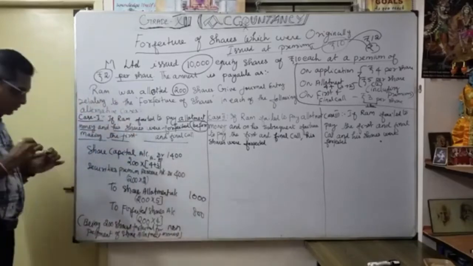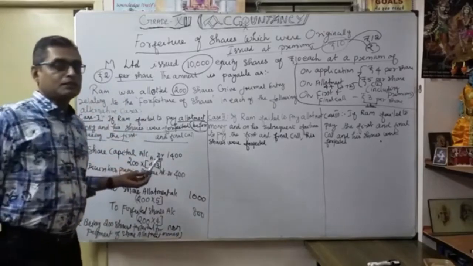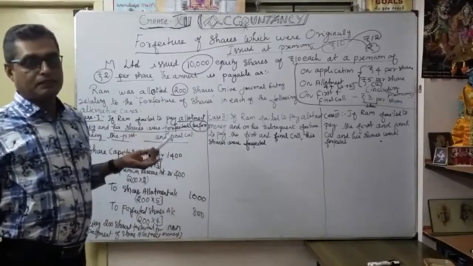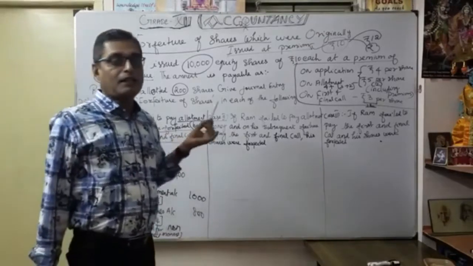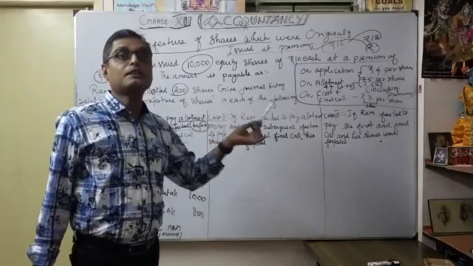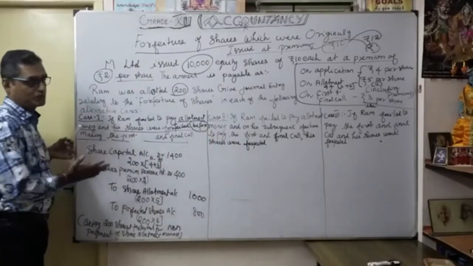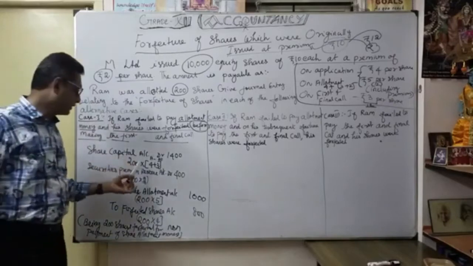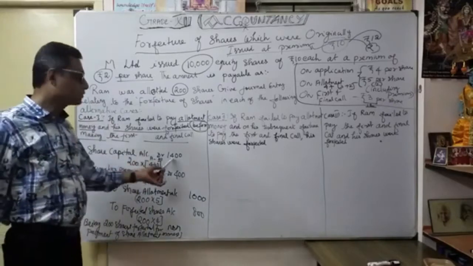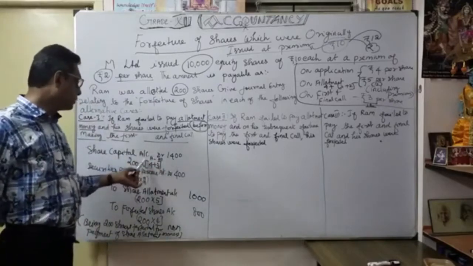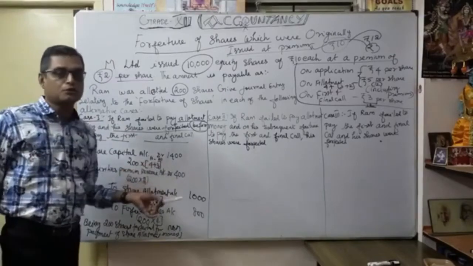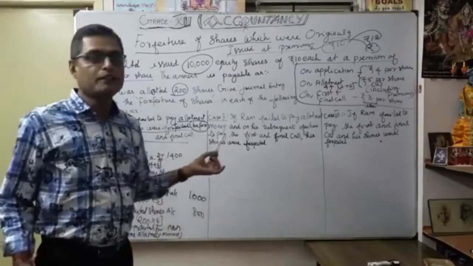Now you understood case number 1. This comes under the situation where shares are issued at a premium and the premium has not been received. How is the forfeiture entry passed? Now you understood case number 1. Here you should be very careful about how 1400 came. If you do it like this only, later on you won't know how we got 1400.